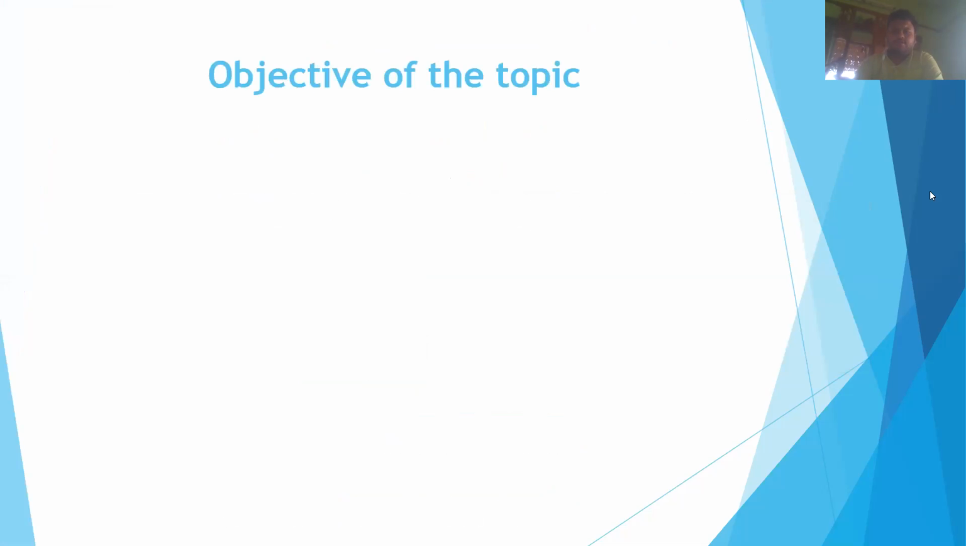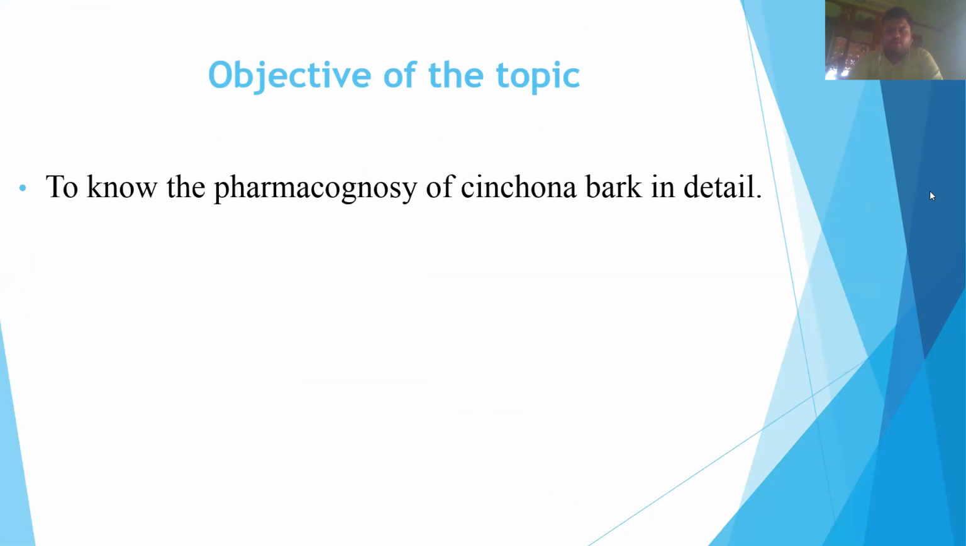So, first of all, what is the objective of today's topic? The first objective is to know the pharmacognosy of the cinchona bark in detail. That means the synonym, biological source, geographical source, family, chemical constituent, macroscopic and microscopical character, chemical identification test, and the therapeutic uses of the cinchona bark, to know the whole pharmacognosy in detail.